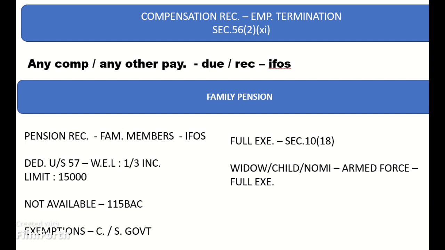Exemptions. Any income by way of pension received by an individual who has been in the service of the central government or state government and has been awarded Param Vir Chakra or Maha Vir Chakra or Vir Chakra or such other gallantry award as the central government may, by notification in the Official Gazette, specify in this behalf. Family pension received by any member of the family of an individual referred to in sub-clause (i) is exempt in full. Section 10(18).